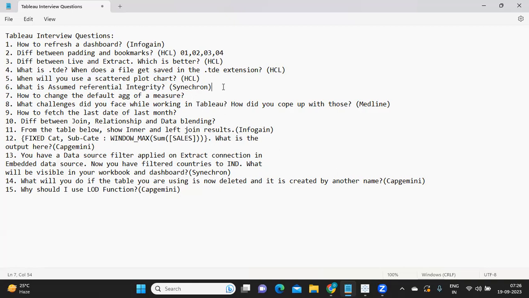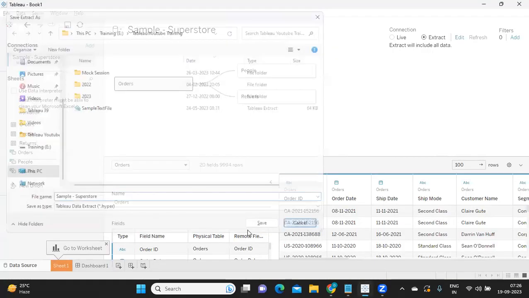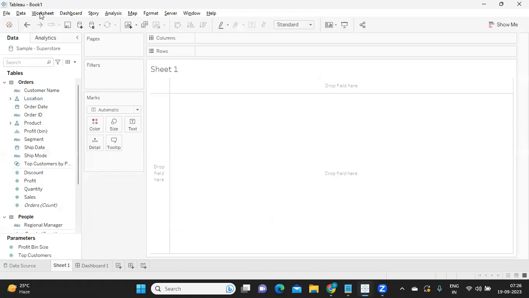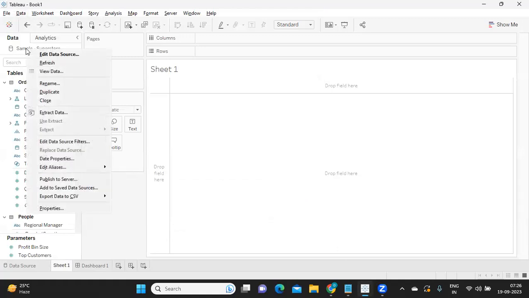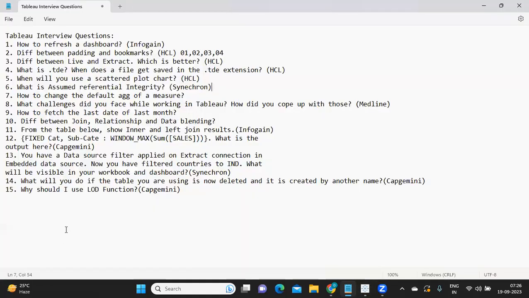So when you are telling Tableau to use referential integrity, you are telling it indirectly that you can expect at least one matching column between the tables. So that is when you will see the assume referential integrity option here. Okay, so again, this is very important. Assume referential integrity should be somewhere here. So that is your assume referential integrity option.